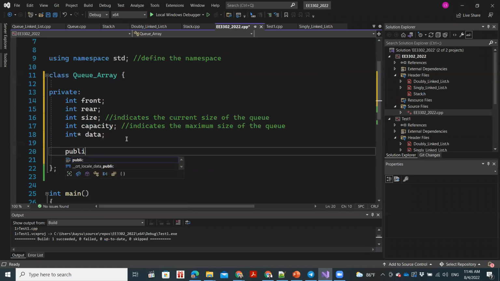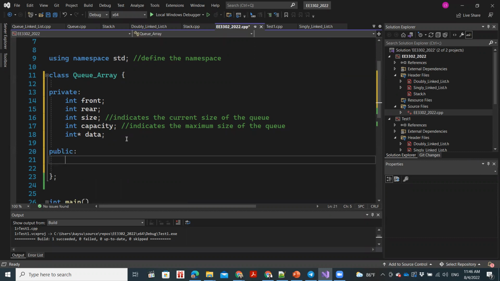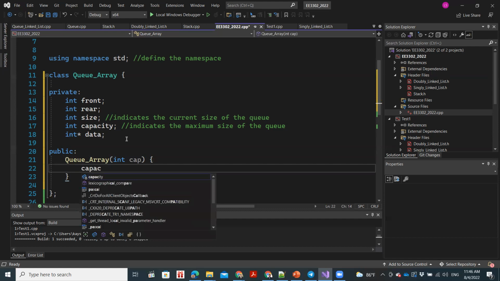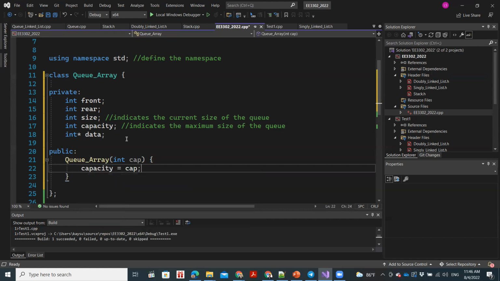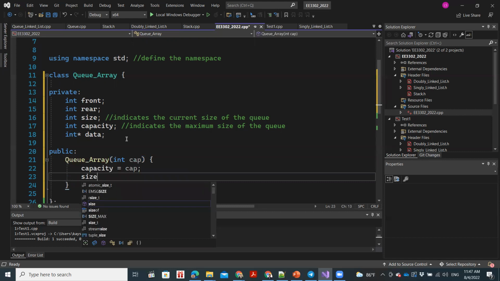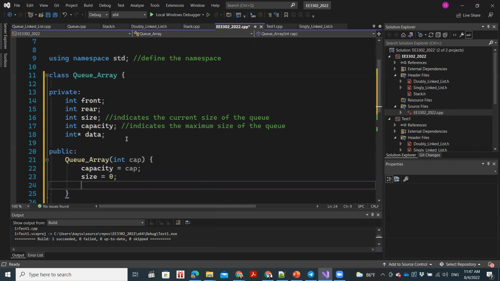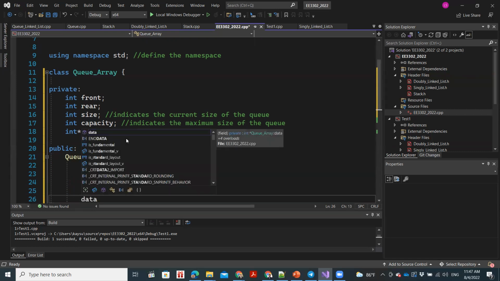Okay, so let's define some public methods. First thing we need to do is create the constructor. Let's pass the capacity, and the capacity will be equal to whatever value is passed. So when we create the queue, we need to define the capacity of the queue. Initially the size is 0, there are no elements. Front is also 0, rear is also 0. And let's create data.